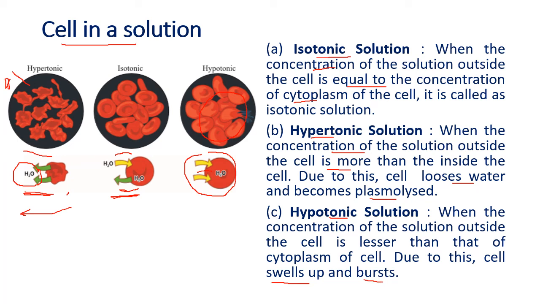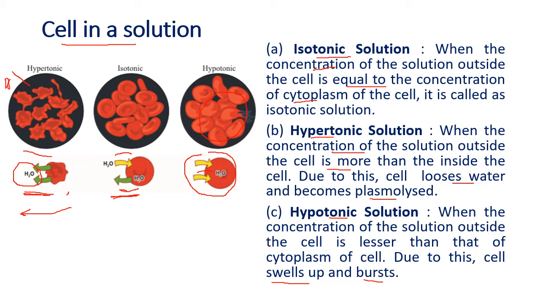When kept in a hypotonic solution for a long time, the cell will take in a lot of water and it will burst. So depending on which solution the cell is put in, the amount of water moving in or moving out will depend upon it. If the concentration in and out is the same, it is called isotonic.